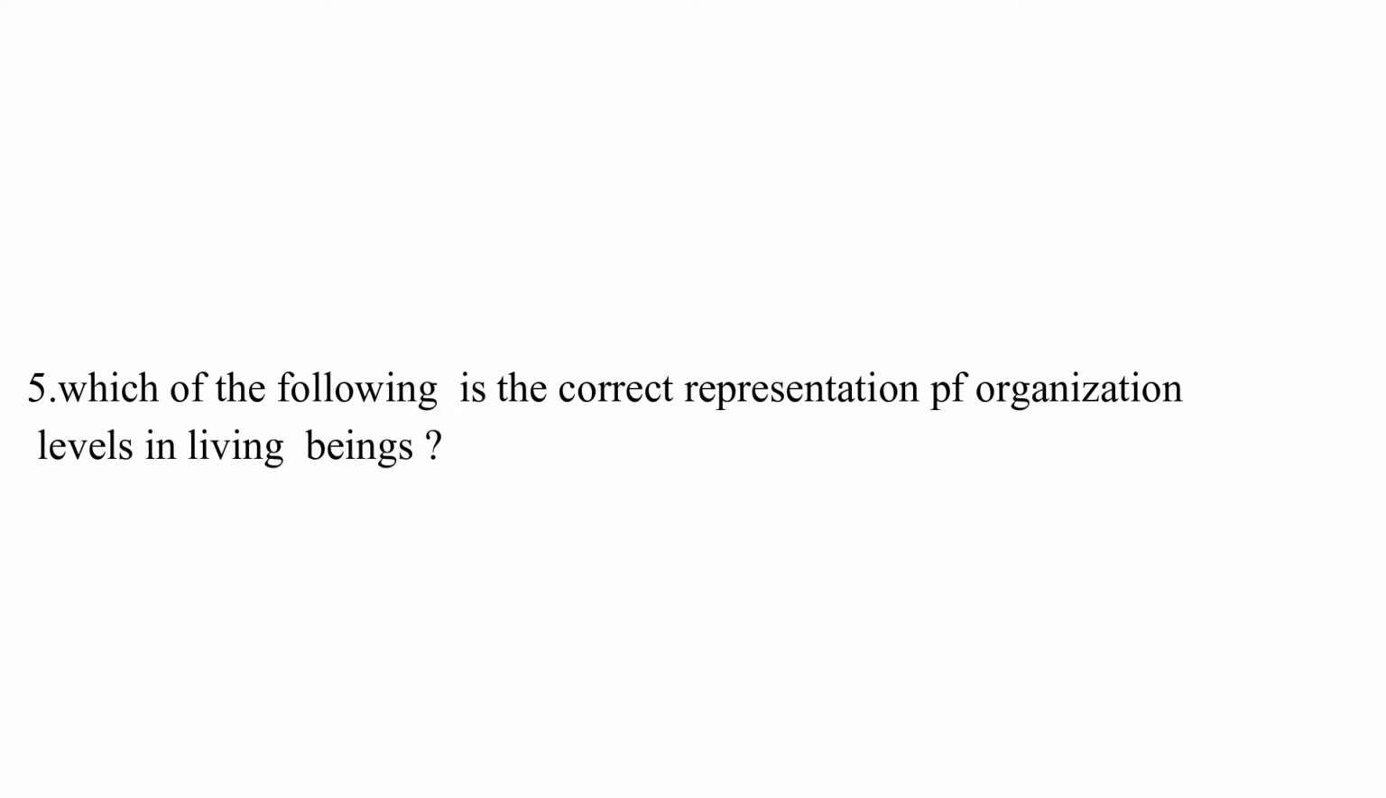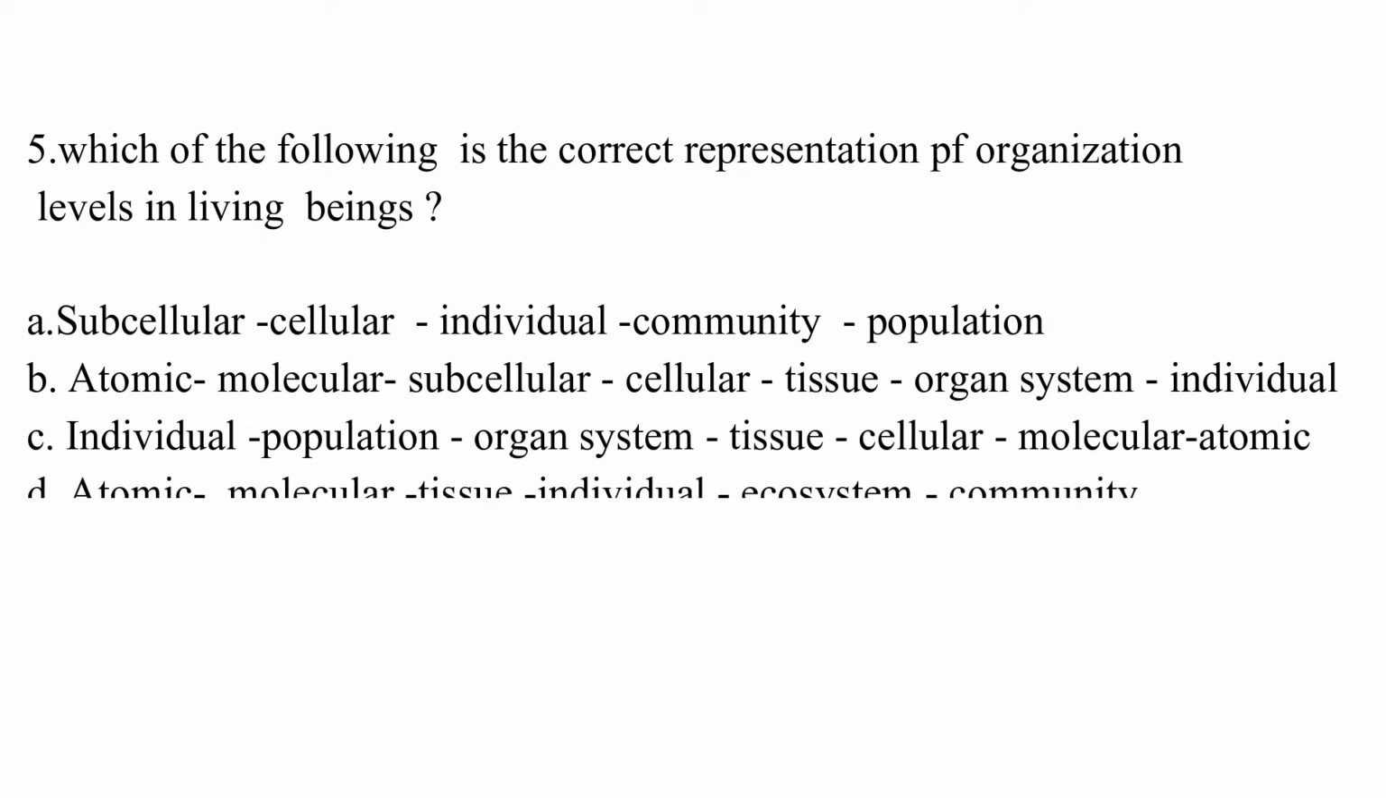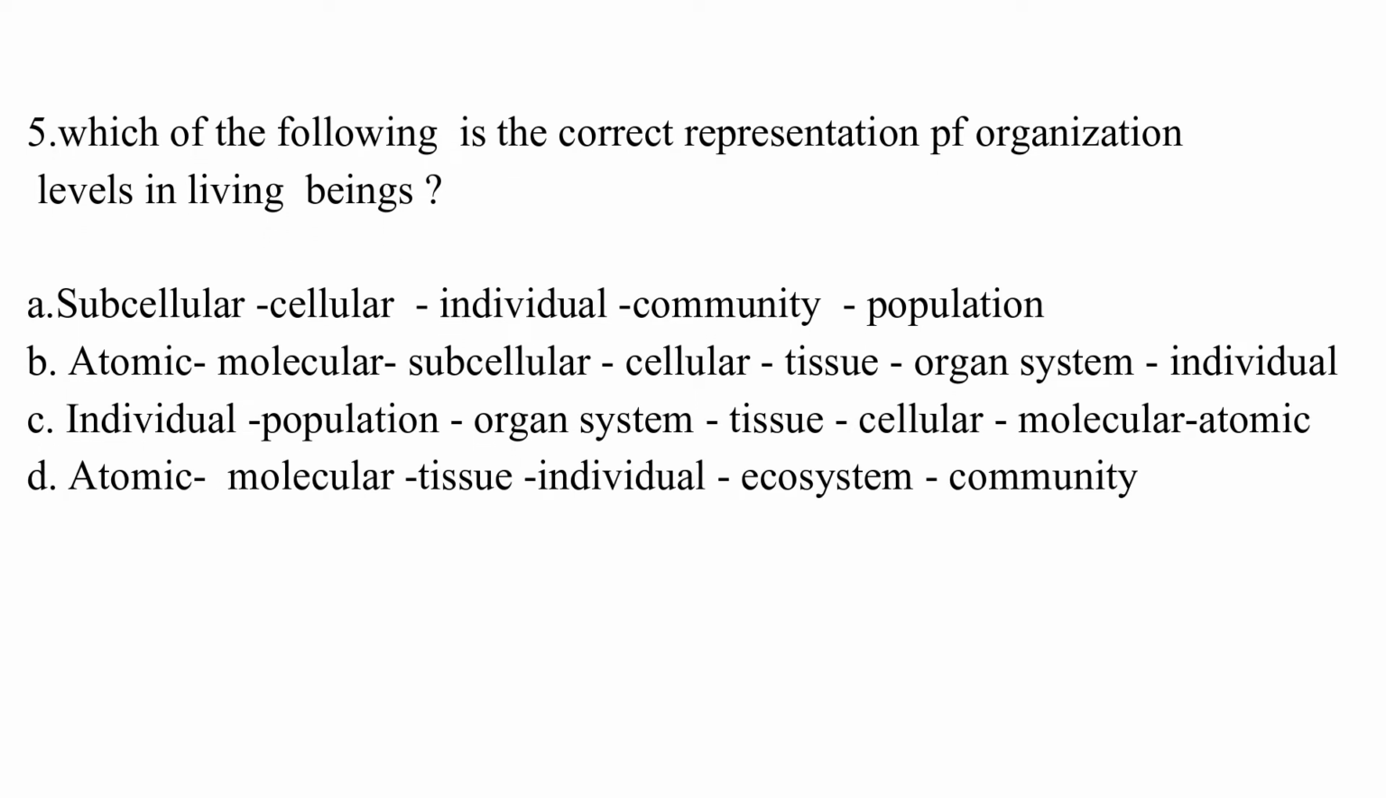Which of the following is the correct representation of organization levels in living beings? Option A, subcellular, cellular, individual, community, population. Option B, atomic, molecular, subcellular, cellular, tissue, organ system, individual. Option C, individual, population, organ system, tissue, cellular, molecular, atomic. Option D, atomic, molecular, tissue, individual, ecosystem, community. The correct answer is B, which is atomic, then molecular, then subcellular, then cellular, then tissue, then organ system, then individual.